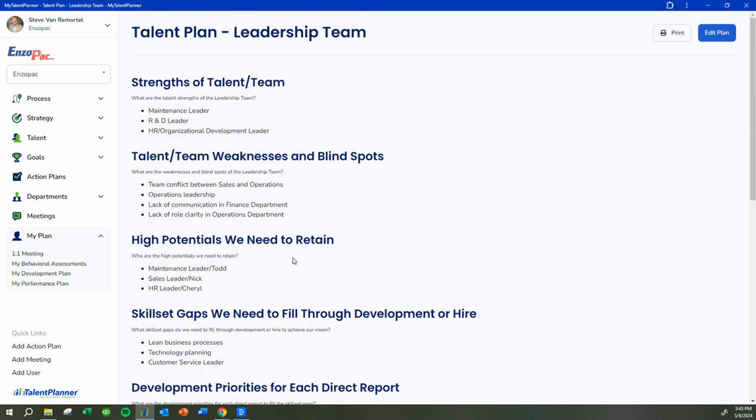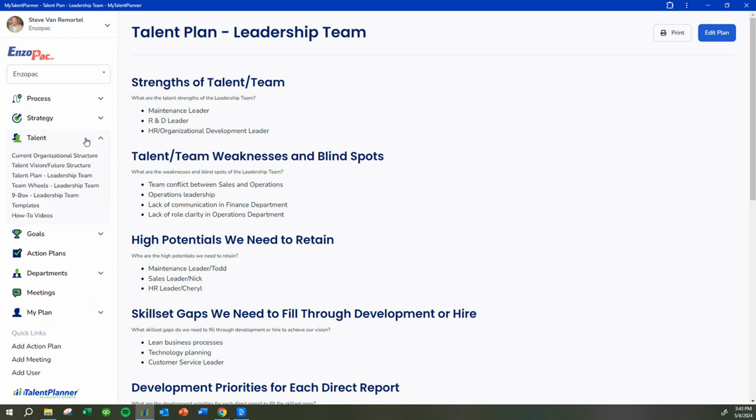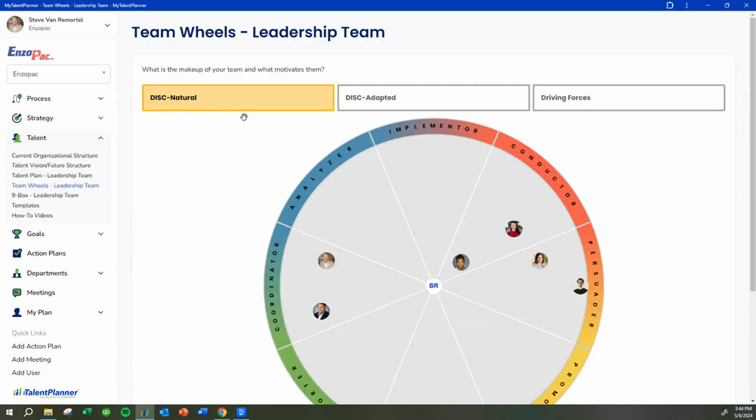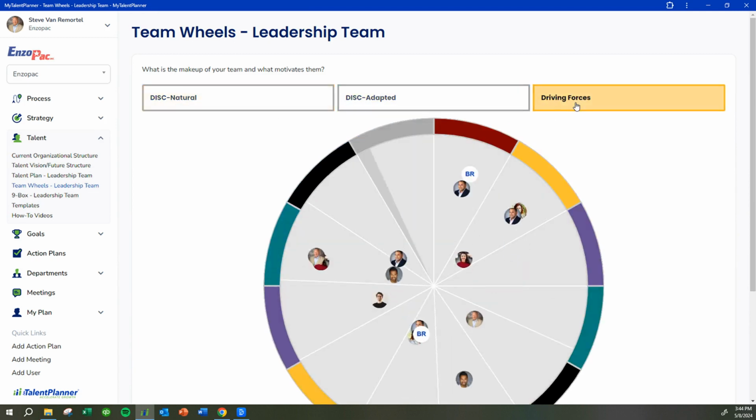There are several permission levels in the software so that you can define who gets to see what in the software. And so the only person that can see the talent plan for the team is that leader. And so in this case, the only person that can see the talent plan for the leadership team is the leader of the company. We put a bunch of tools in the software to enable leaders to build out their talent plans. One of the things that we built in here are the team wheels. So you have DISC natural, DISC adaptive, and you have the driving forces.